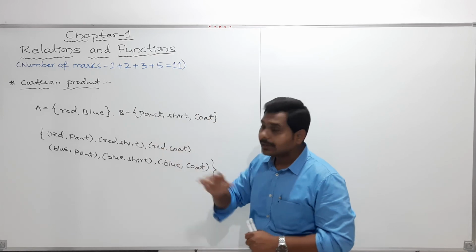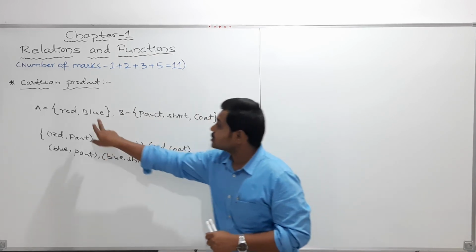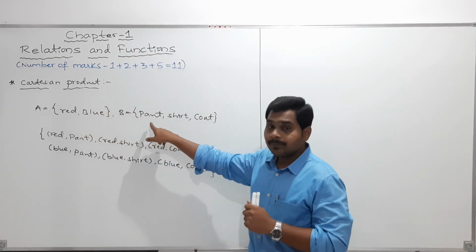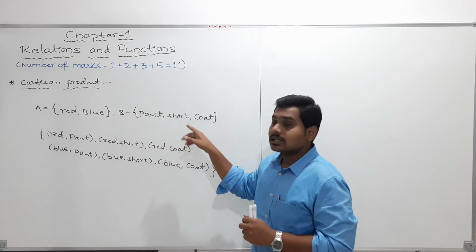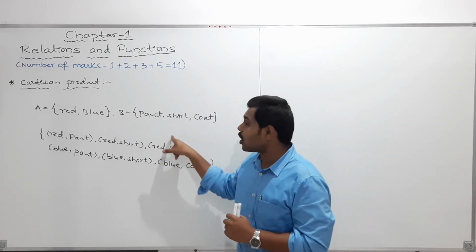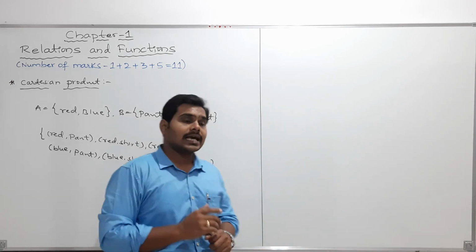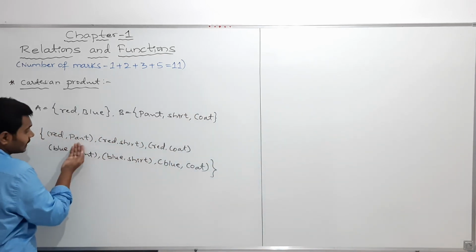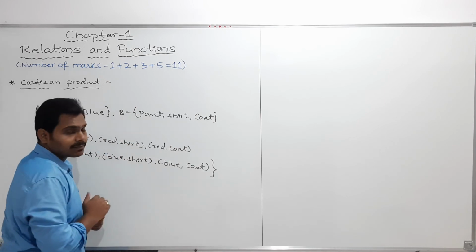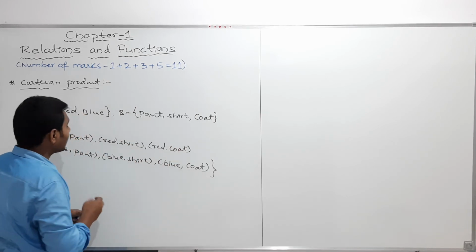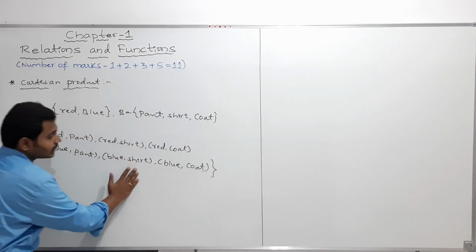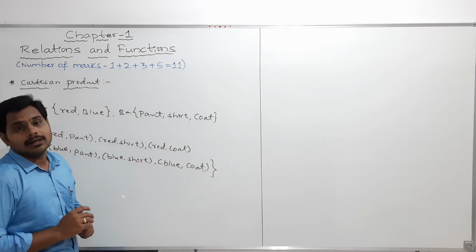These are the only possible combinations with these two colors and three objects.